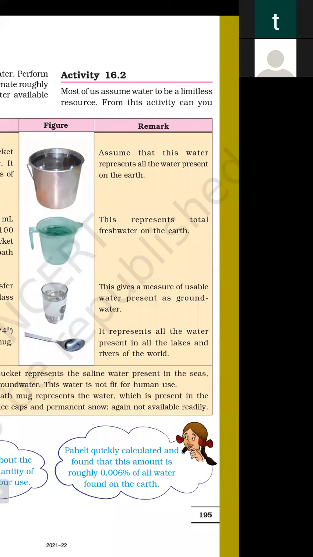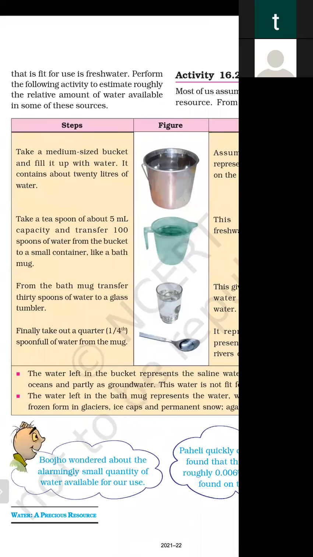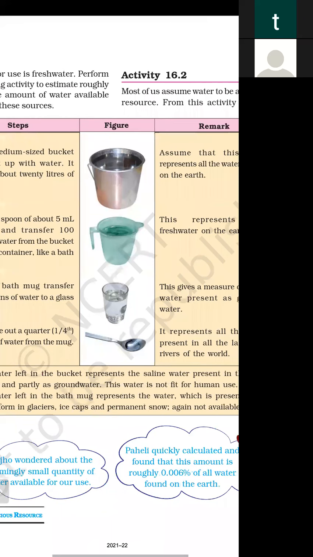This represents the total fresh water on the earth. A bucket of water represents the total water of the earth, and out of that, 100 spoons each of 5 ml, meaning 500 ml, represent the total fresh water.